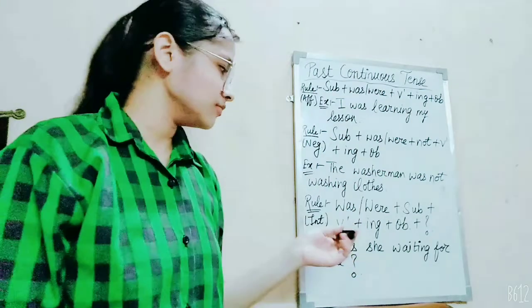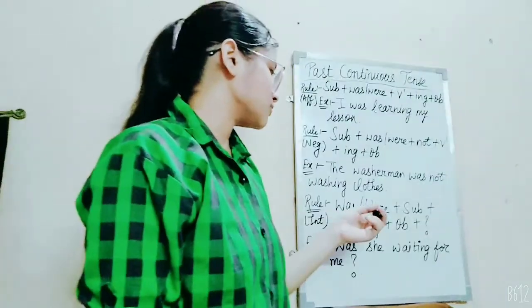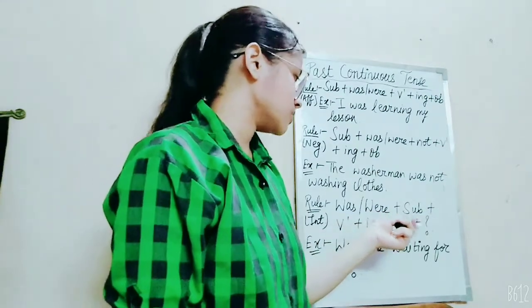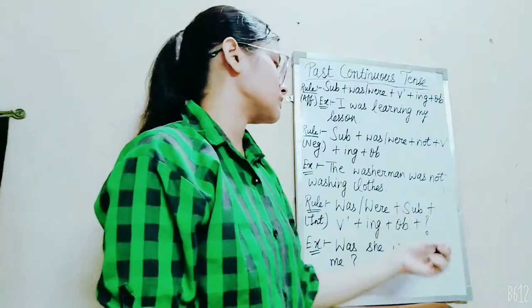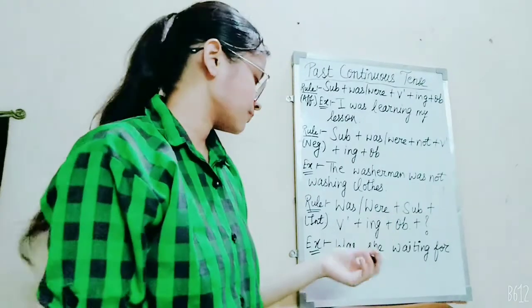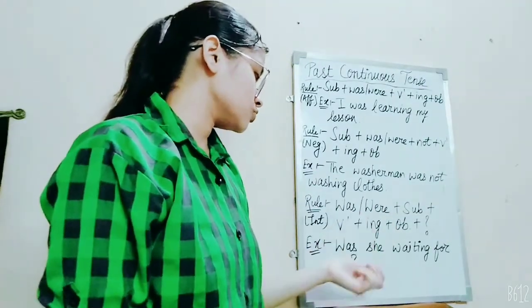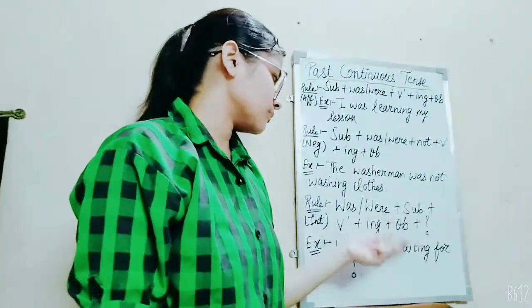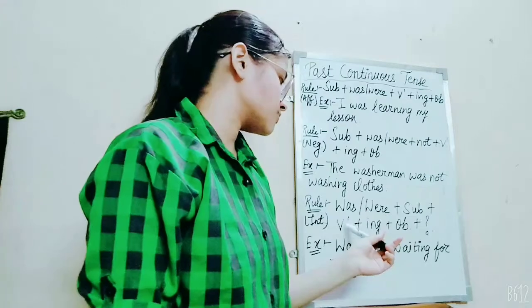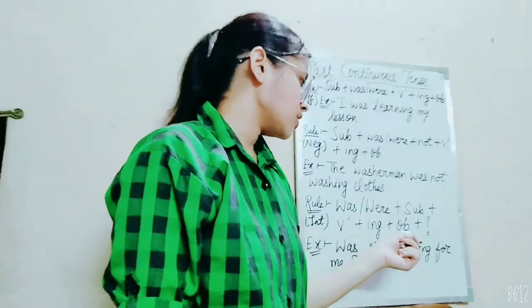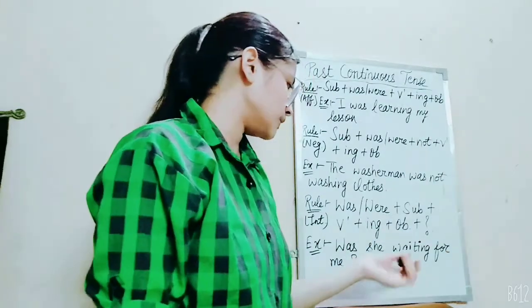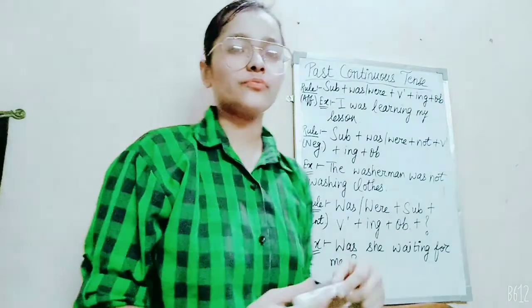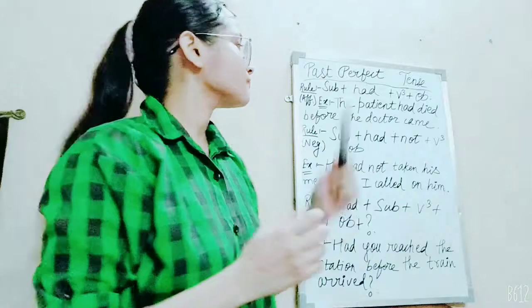Its rule for interrogative is was plus subject plus verb's first form plus ing plus object plus question mark, which is necessary for interrogative sentences. Was is used as a question word as well as a helping verb. She as in subject, wait verb's first form plus ing plus for me act as an object, and at last its question mark.